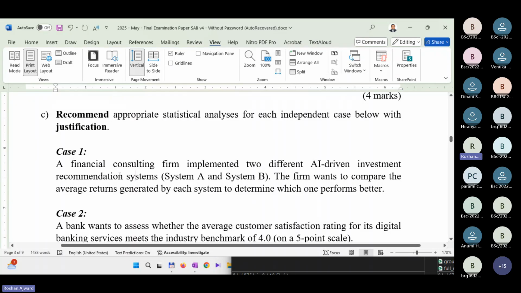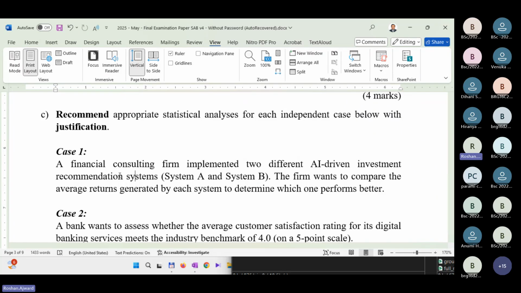A financial consulting firm implemented two different AI-driven investment recommendation systems, System A and System B. The firm wants to compare the average returns generated by each system to determine which one performs better. What's the test that you would suggest and why? Independent sample t-test. Excellent. It's two independent groups, System A and System B, two independent systems.